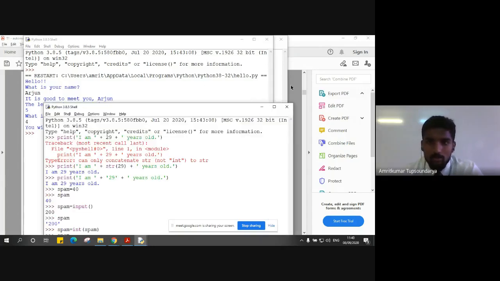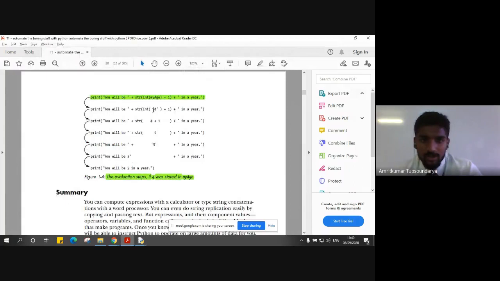So let us go back and see how this 4 is getting executed. The print statement prints 'you will be' as the string as it is, then inside the function my age. We supplied the value as 4, which is actually in the form of a string because it has been taken using the input function, and it is stored like this, 4 inside single quotes.